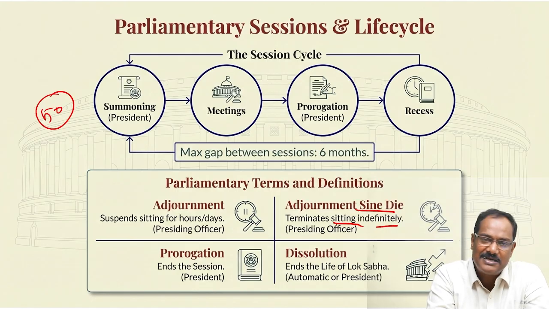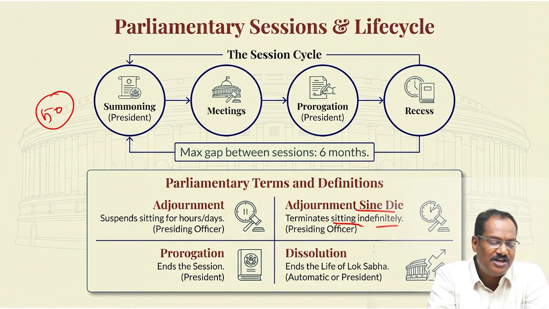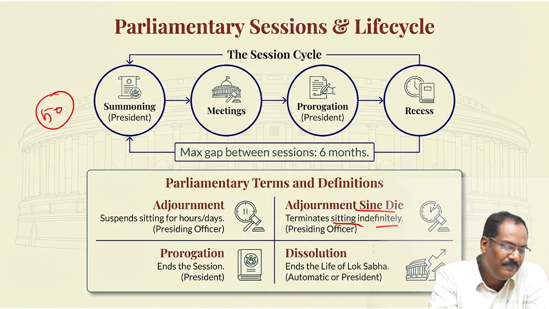Normally it's done on the last day of the Lok Sabha, that means the last session. That means the election is going to come at that time, or it is possible when they are going to dissolve the Lok Sabha also. Okay, so adjournment sine die means we are not giving a time when they have to reassemble. After that, summoning may be possible. They have to come back.